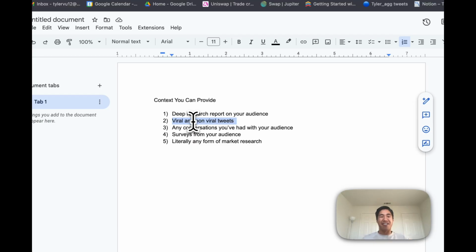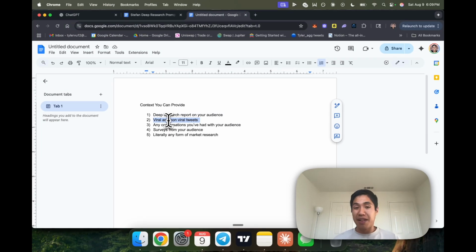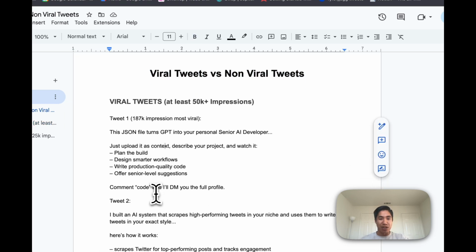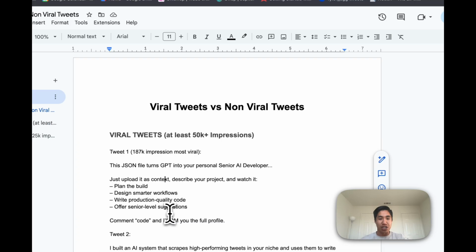You don't have to grab everything. Obviously, if you have a ton of tweets, that can be a lot. Literally just grab 10 to 15 of your most viral tweets, 10 to 15 of your non-viral tweets, and have it differentiate, and just include that in a Google Doc, okay? Doesn't need to be anything too fancy, right? This is literally mine. It's just a document, viral tweets versus non-viral tweets. Here's one of my tweets. I just put all my lead magnets and stuff like that.